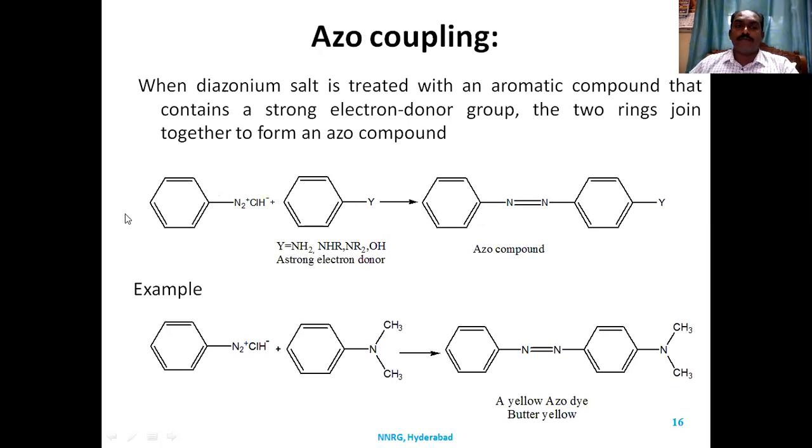For example, benzene diazonium salt reacts with N,N-dimethylaniline and you get a yellow dye. A yellow azo dye is formed. We call this an azo dye.